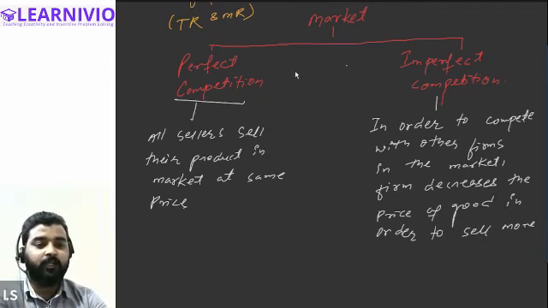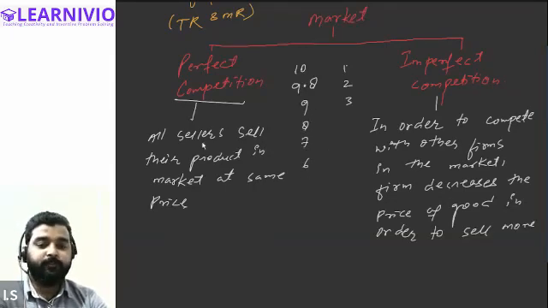Let's say he's selling 1 unit at rupees 10, then in order to sell more quantity, he will have to reduce the price of the commodity. Let's say for the second unit, it will be 9.8. If the buyer is willing to buy 3 units, then the seller will reduce the price to 9, 8, 7, 6. Getting my point? In case of imperfect competition, price reduces, but in case of perfect competition, price remains the same.